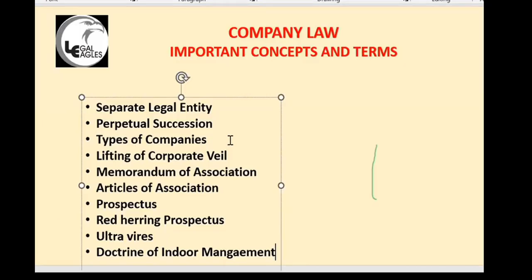Okay, then there is another term called debentures. Debentures is a loan. It is borrowing of the company. Like shares, where they are giving shares in the company, similarly, they will give debentures for the borrowings. It is debt actually. Okay, it is debt. The company is borrowing that money. It is called debentures.